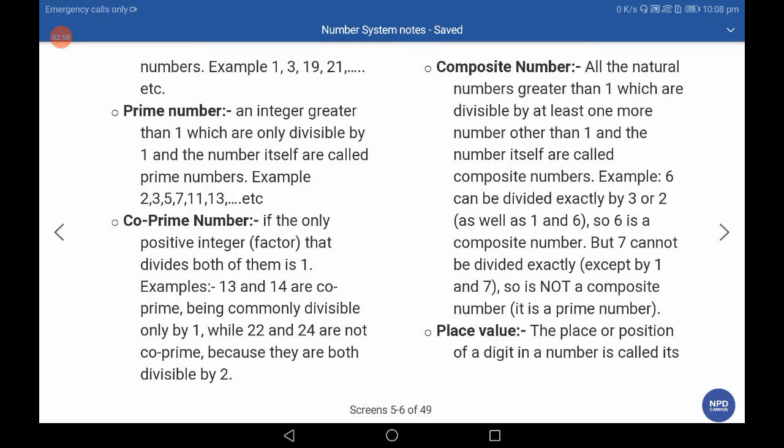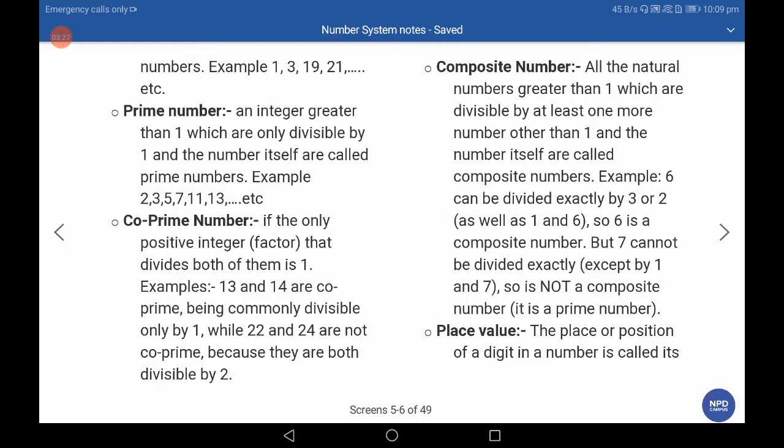Co-prime numbers: the only positive integer that divides both of them is 1. Example: 13 and 14. 14 is divisible by several numbers and 13 is divisible by itself and 1, but 13 and 14 both have HCF 1, so those numbers are called co-prime numbers.